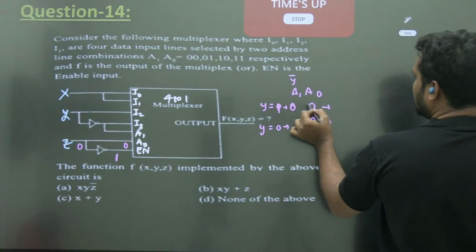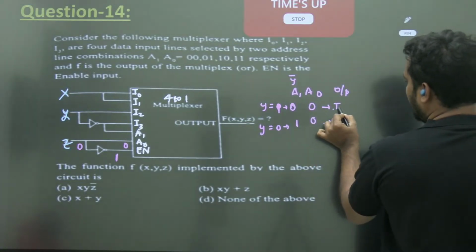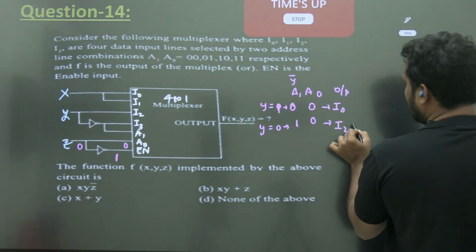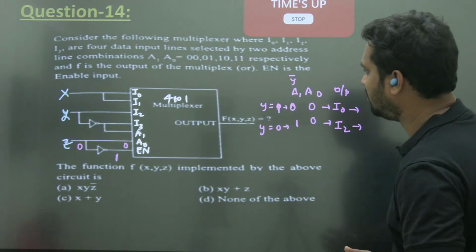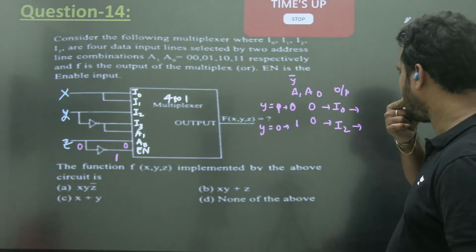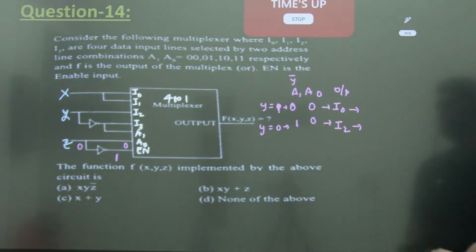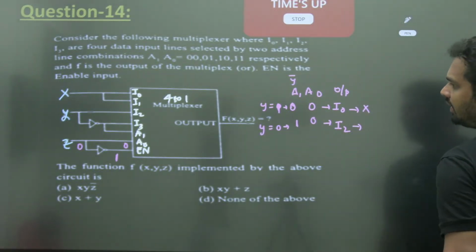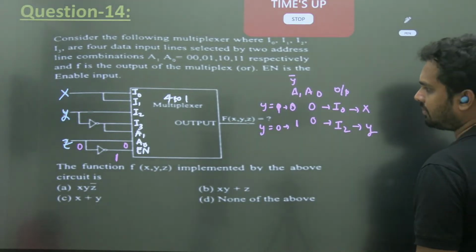What is your output? With selection 0 0 the output is I0, and with 1 0 it is I2. So I0 and I2 will be selected when y equals 0 and y equals 1 respectively. I0 is x. I2 is y.